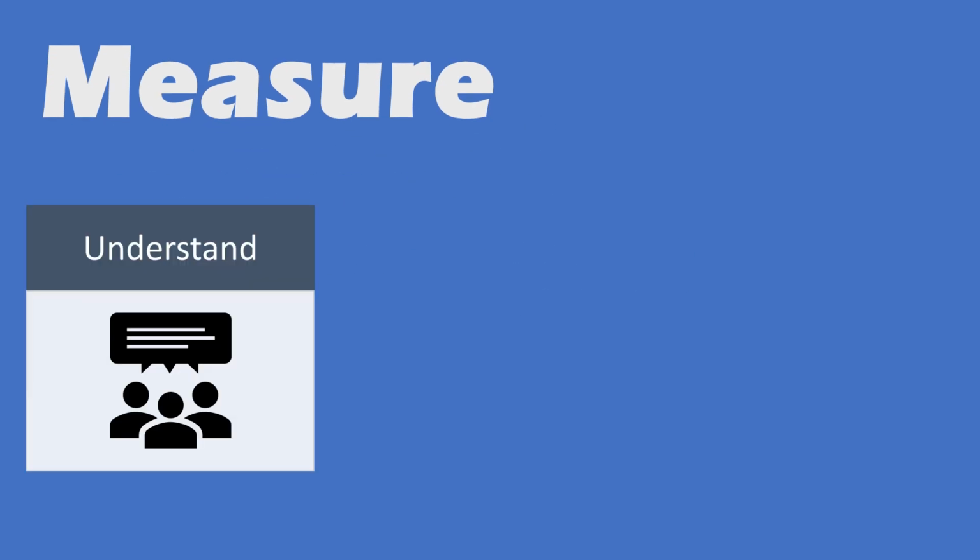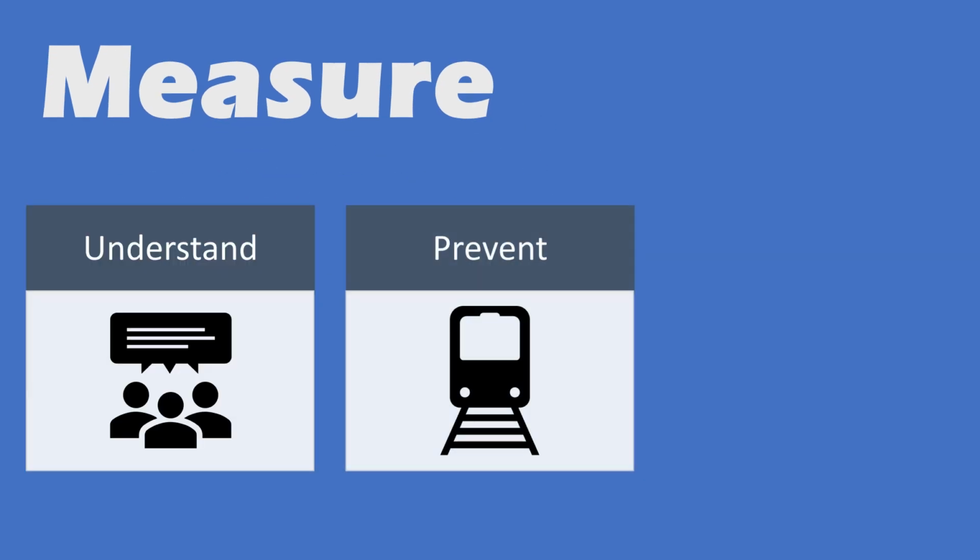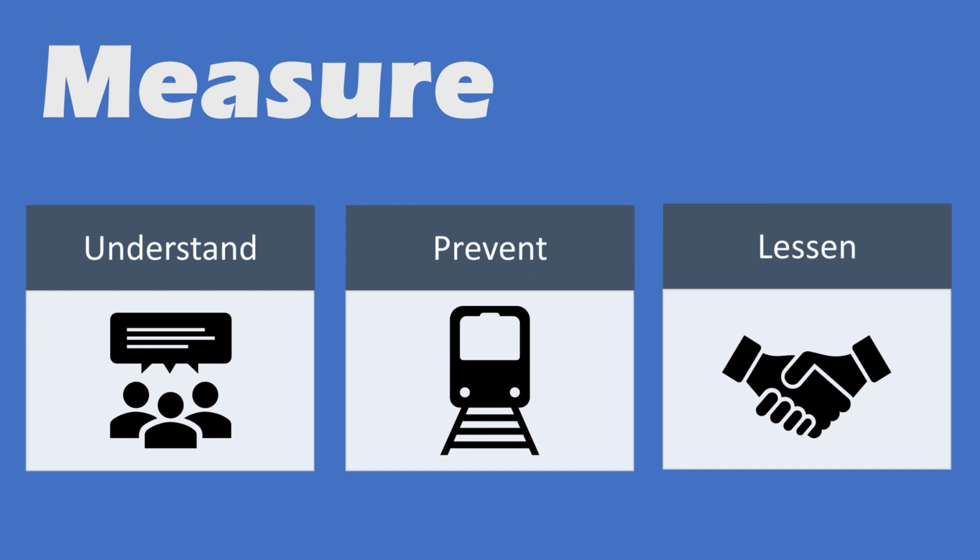Throughout the toolkit, the term measure is used to refer to a single strategy to address rail trespass and suicide. A measure may attempt to better understand the circumstances surrounding incidents, prevent future incidents, or lessen the impact of an incident that has already taken place.